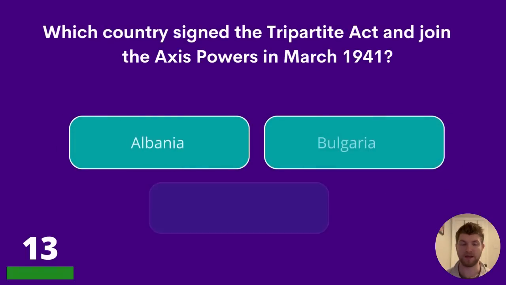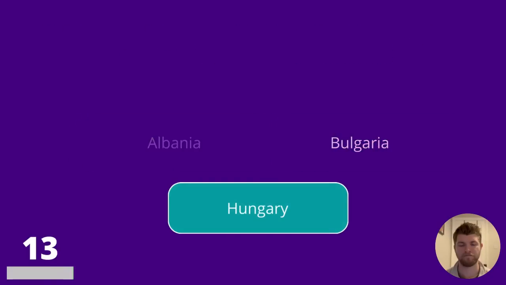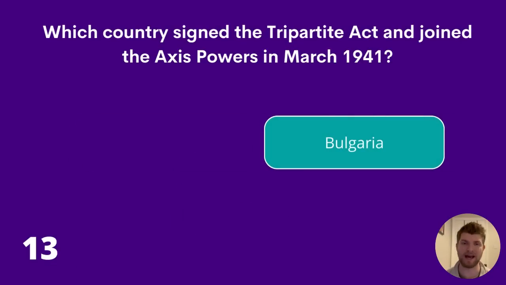Question 13. Which country signed the Tripartite Act and joined the Axis powers in March 1941? Albania, Bulgaria, or Hungary? The answer is Bulgaria.